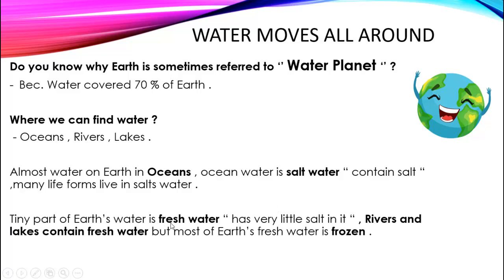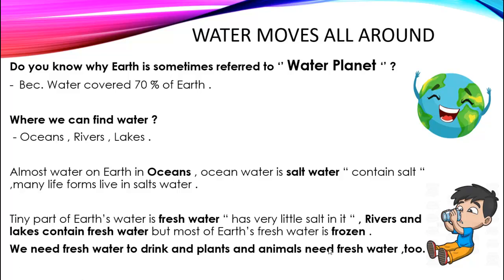Part of Earth's water is fresh water, which means it has very little salt in it. We can find fresh water in rivers and lakes. But most of Earth's fresh water is frozen. We need fresh water to drink, and the plants and the animals need fresh water too. So all the living organisms on Earth need fresh water.